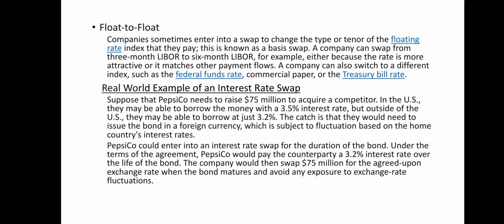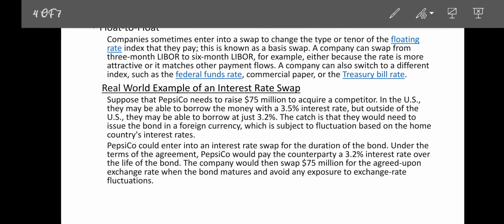Pepsi company could enter into an interest rate swap for the duration of the bond. Under the terms of the agreement, Pepsi company would pay the counterparty a 3.2% interest rate over the life of the bond. The company would then swap $75 million at the agreed upon exchange rate when the bond matures and avoid any exposure to exchange rate fluctuation.